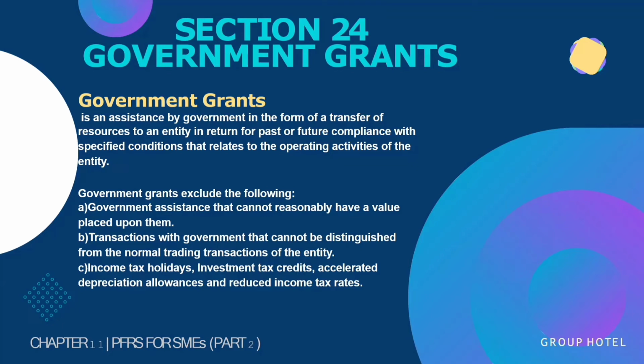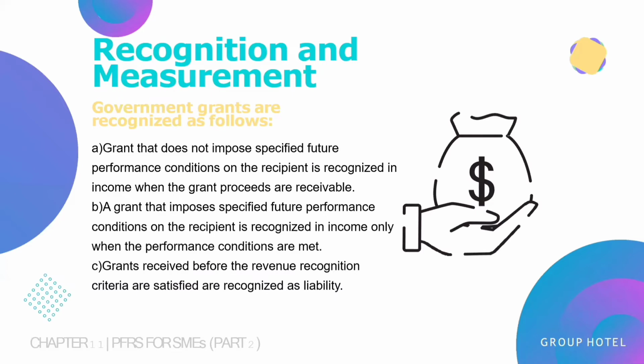So government grants exclude the following. A, government assistance that cannot reasonably have a value placed upon them. B, transactions with government that cannot be distinguished from the normal trading transactions of the entity. And C, income tax holidays, investment tax credits, accelerated depreciation allowances, and reduced income tax rates. Recognition and measurement. Government grants are recognized as follows.